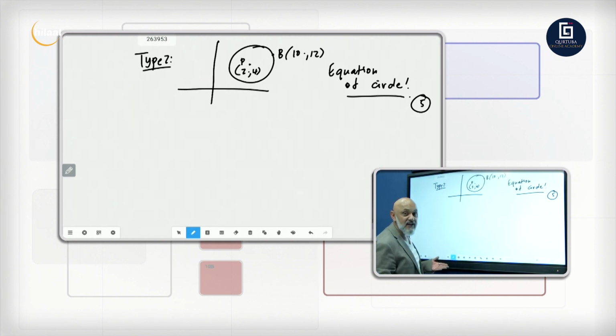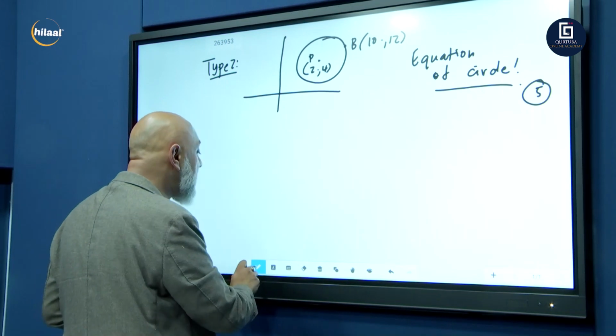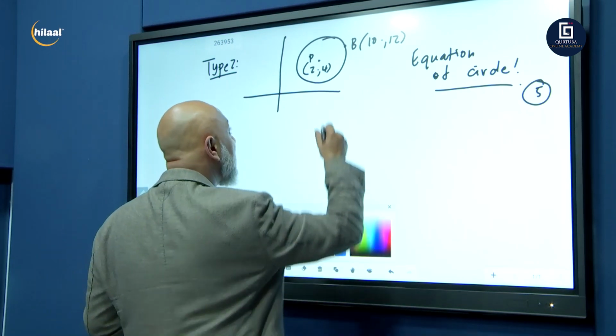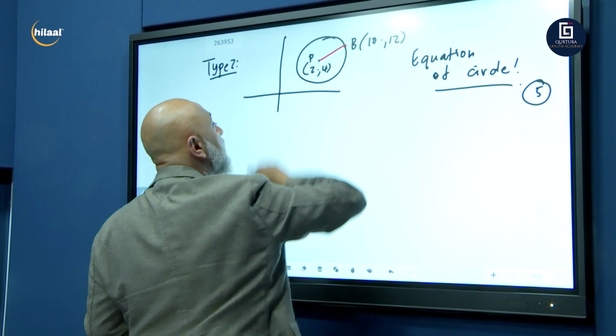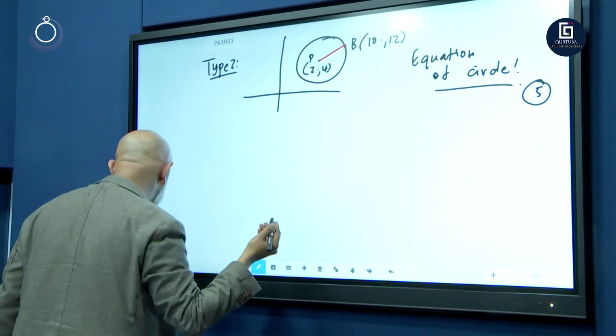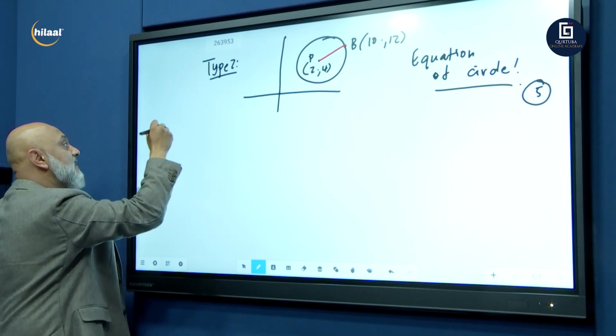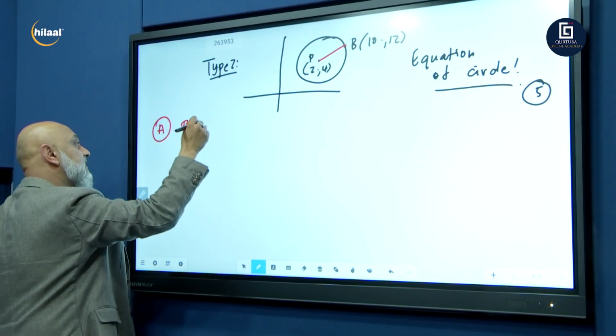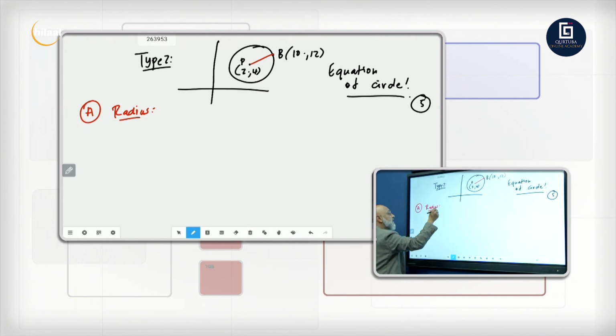Do I have the radius? No, I don't. Can I find the radius? Yes, I can. I've got 2 points. So let's first find the radius. In our answer, let's first find the radius. And we use the distance formula.